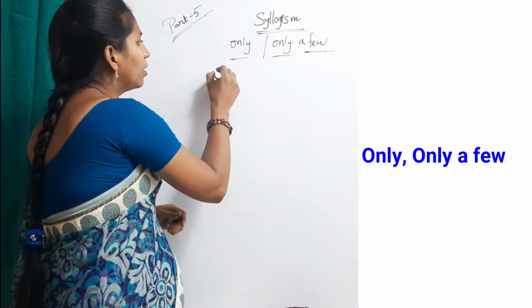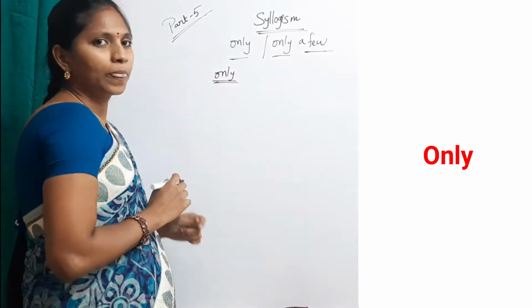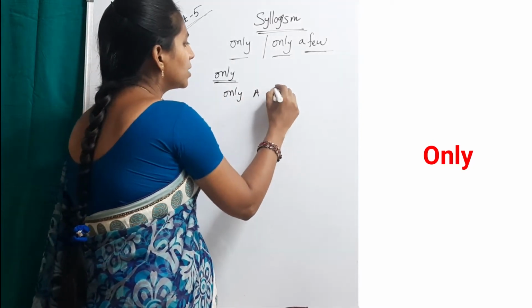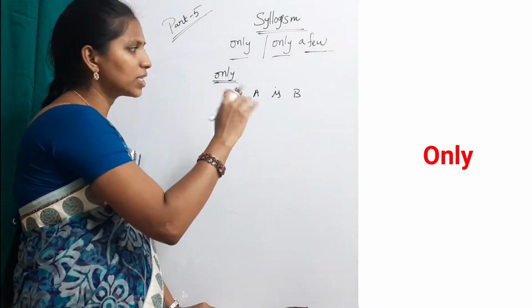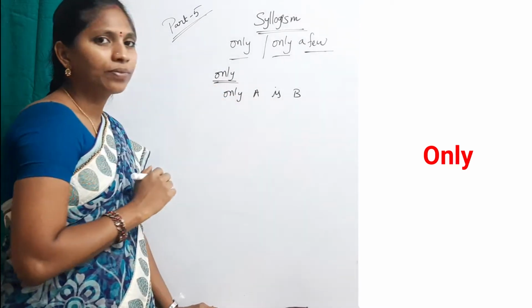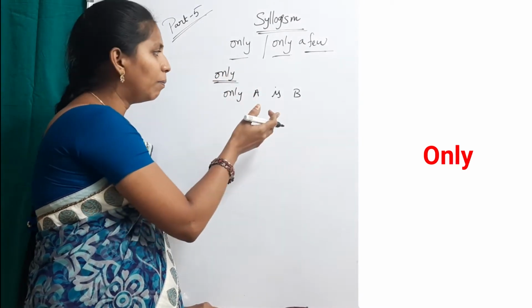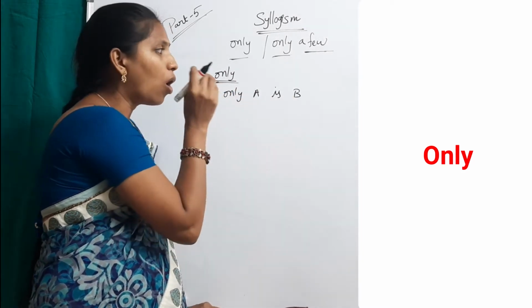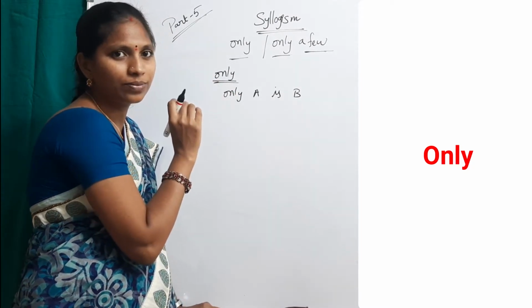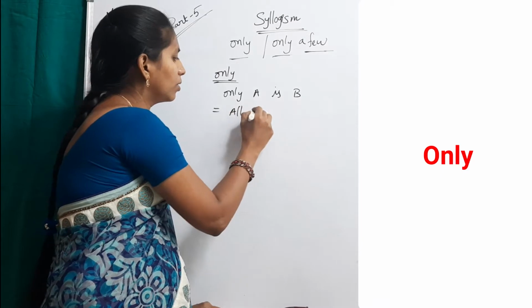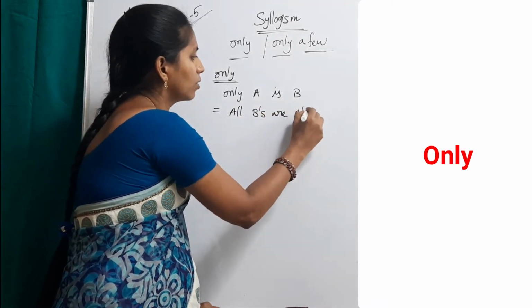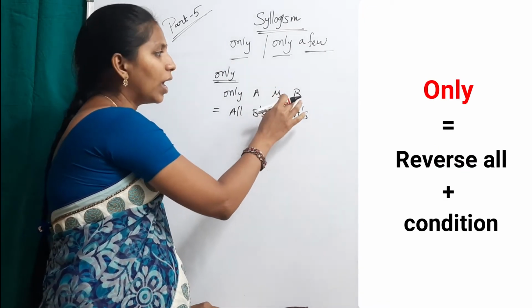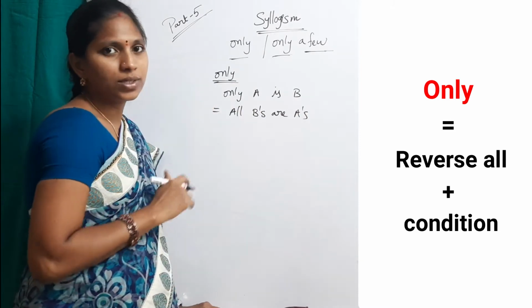First of all, let us discuss about only. Very important. See the statement: only A is B, or only A's are B's. This is equal to all B's are A's. Only A is B means all B's are A's. Only A is B is equal to reverse all: all B's are A's.